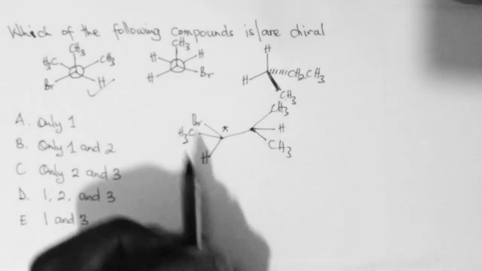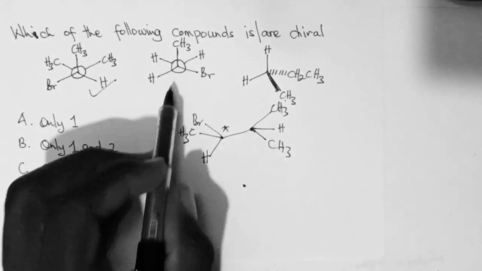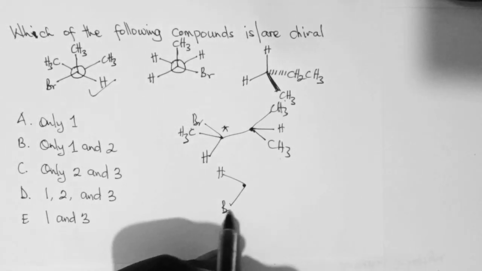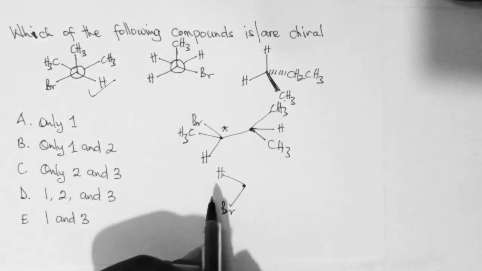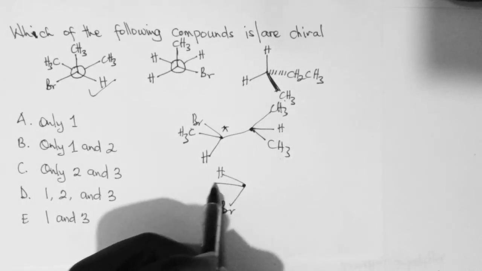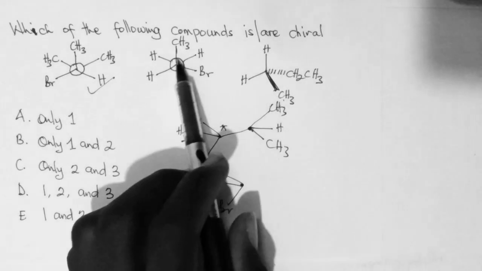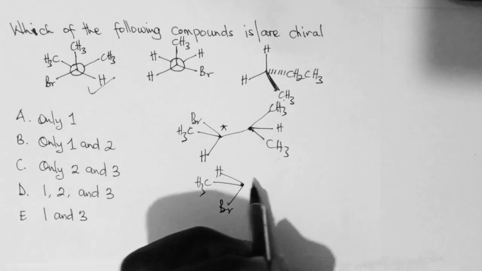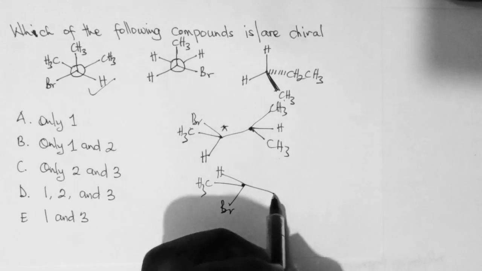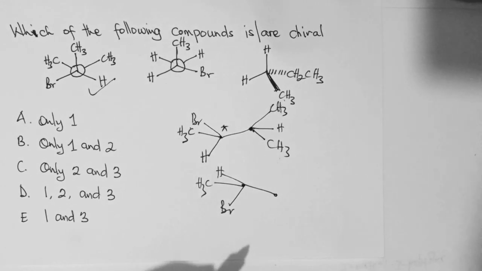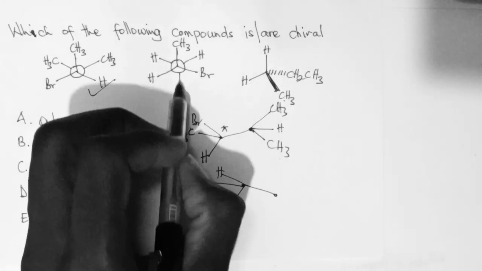Let's draw the carbon in front. It's bonded to a proton and then a bromine group and then a CH3. So let's show the CH3 here. And then let's draw the carbon at the back. So this is the carbon at the back. Sorry, it wasn't complete.